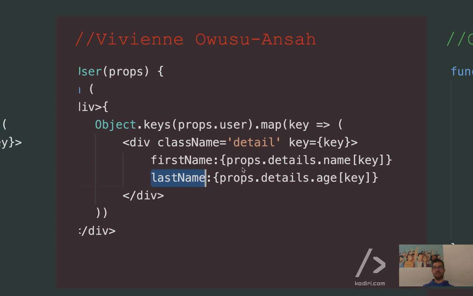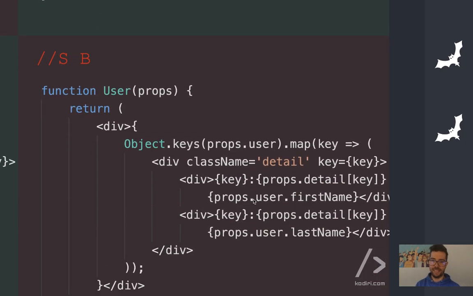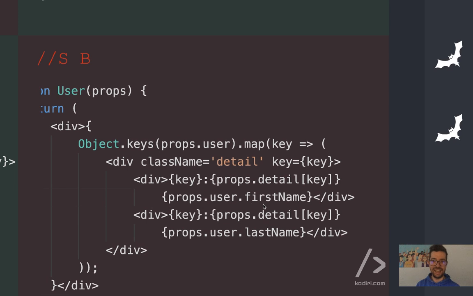Yeah, but on top of that, remember, we don't have any details. We have user, yeah? Cool, all good for Gawa. Here, again, that was overcomplicated. The second part wasn't necessary, just the first part, because this is part of a loop. You see map, that means it will be repeated for each key. And then in here, key, again, detail doesn't exist.